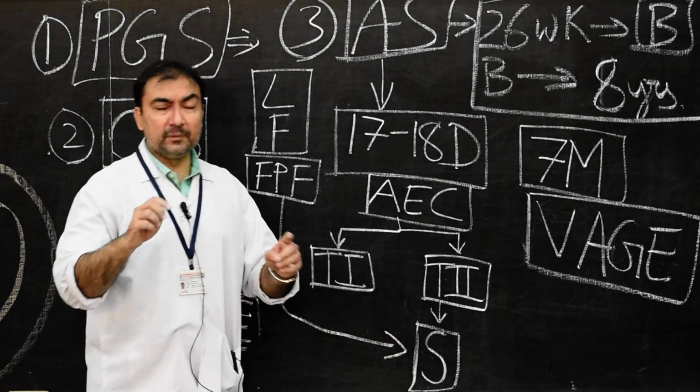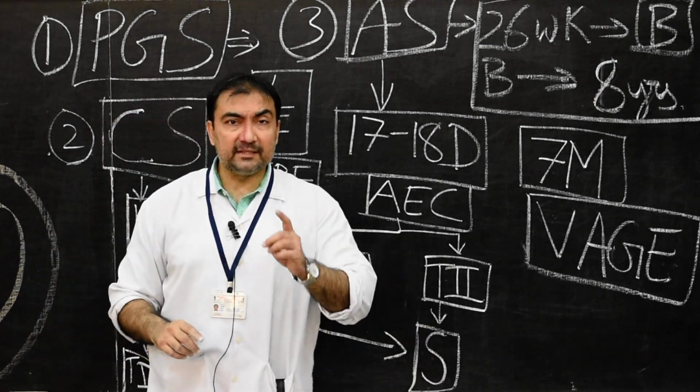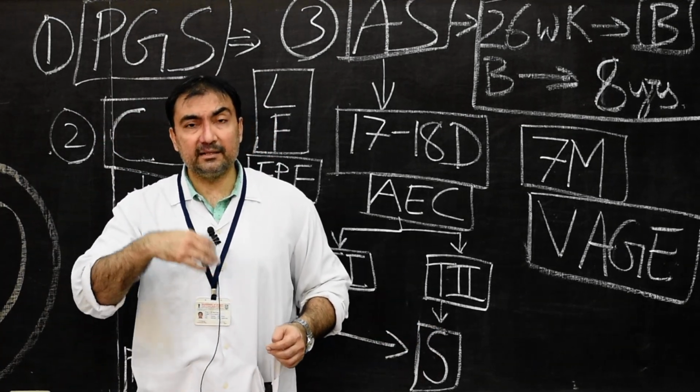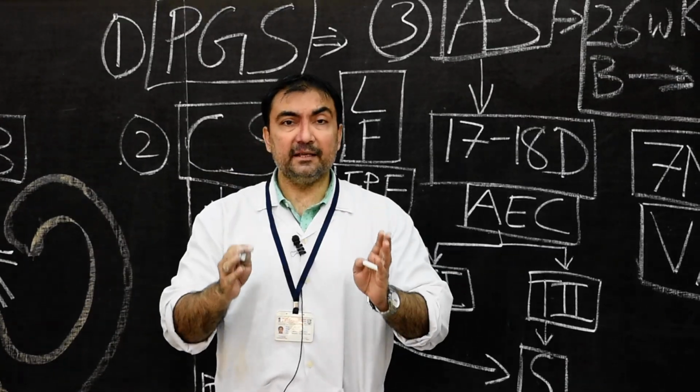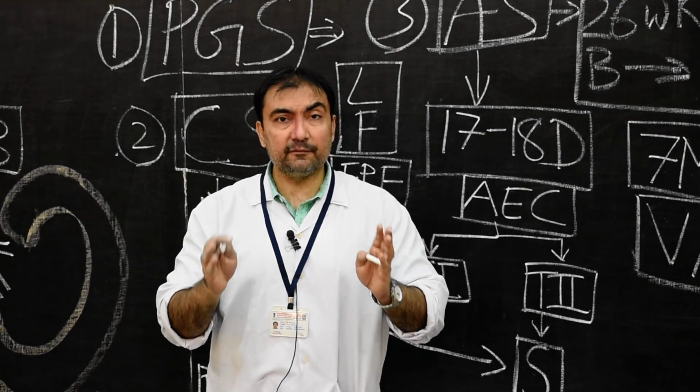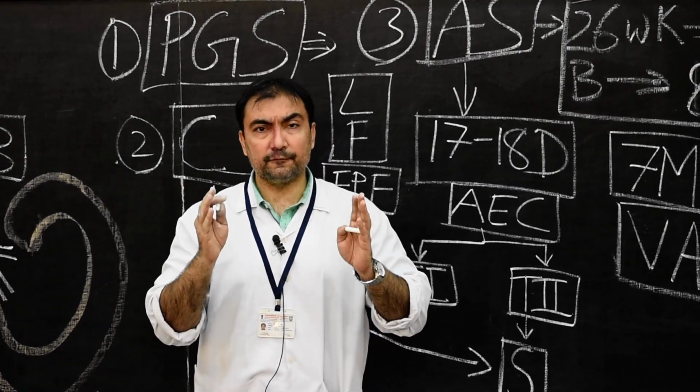And at the time of birth, the total number of alveoli will be 30 million. And by 10 years of age, these alveoli will mature to 300 million. So here we finish our entire development of lungs.